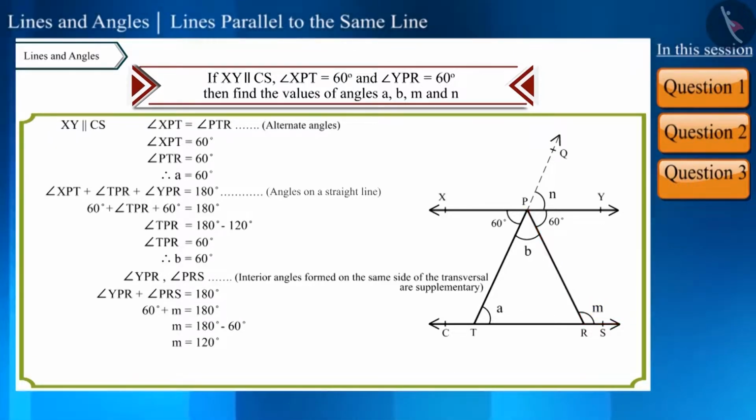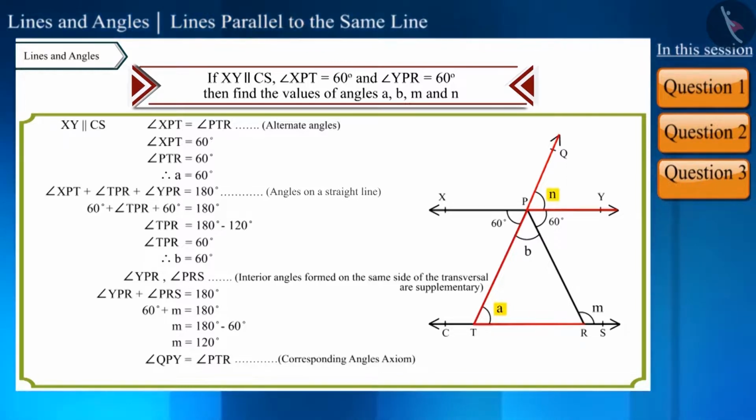Look at the figure carefully. Angle QPY and angle PTR are corresponding angles. That is, angle A and N are corresponding angles, and the measure of A is 60 degrees. Therefore, N will also be 60 degrees.